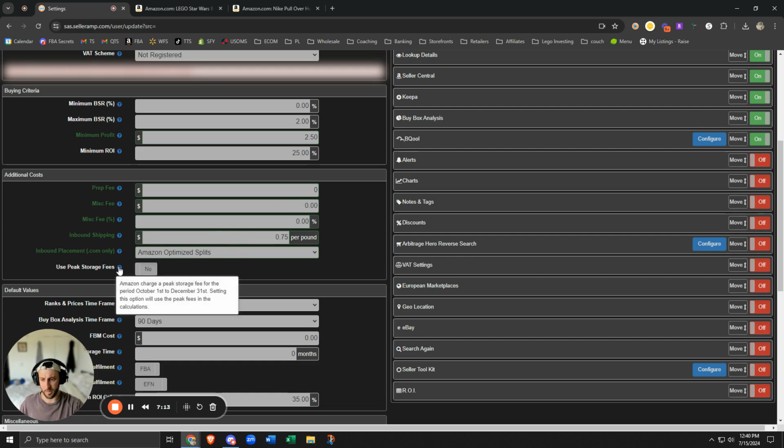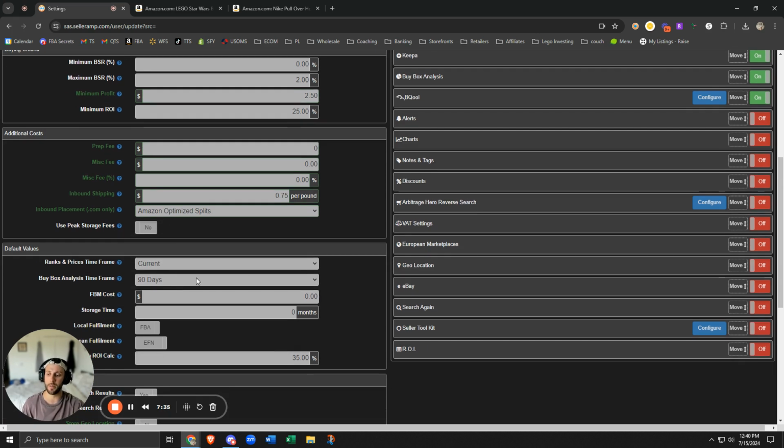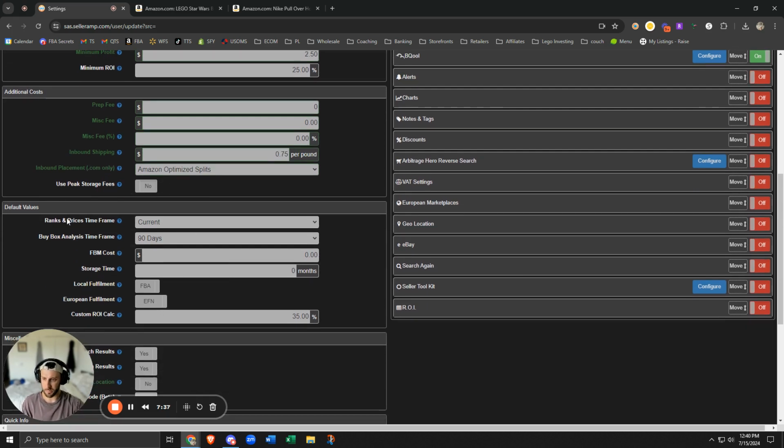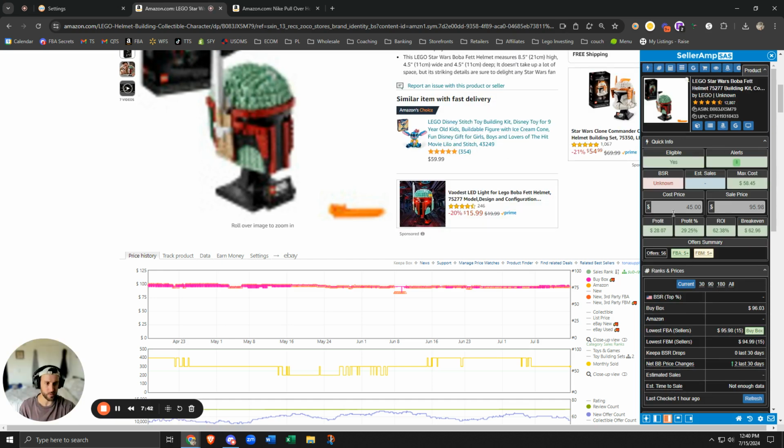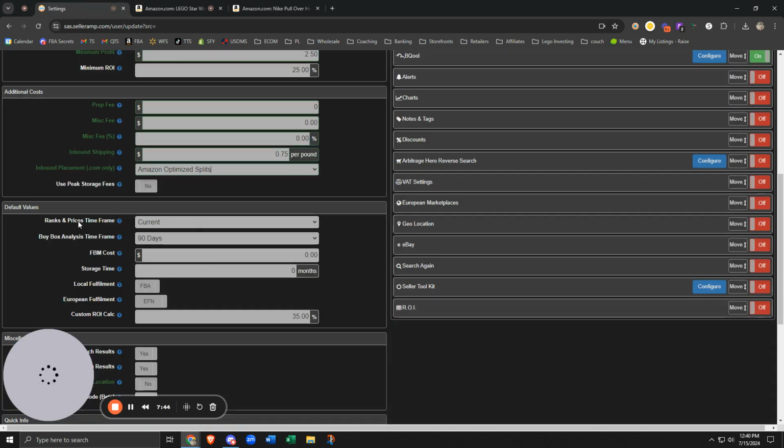This is for peak storage fees. So in Q4, obviously, peak storage fees hit. From October 1st to December 31st, peak fees will be calculated. So this should be on October 1st, if not prior. You should be baking these into your costs when you're sourcing, especially in September. If you're sourcing and stuff's going to sell in October, you should have that turned on. Ranks, current is whatever it's going to be set up in here. So pretty much have your ranks as current.